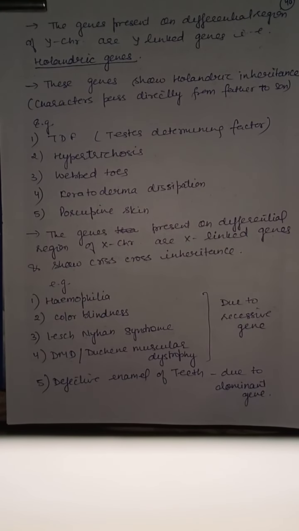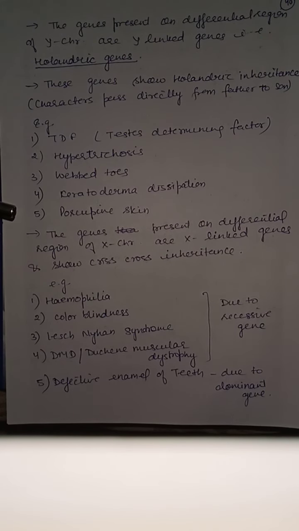The genes present on differential region of Y chromosome are called Y-linked genes, that is Holandric genes. These genes show Holandric inheritance, means from father to son. These Holandric genes pass from father to son, therefore they show Holandric inheritance. Example, TDF, testis determining factor. Hypertrichosis, presence of more hairs on the body. Webbed toes, keratoderma dissipatum, porcupine skin, all these are Holandric characters.